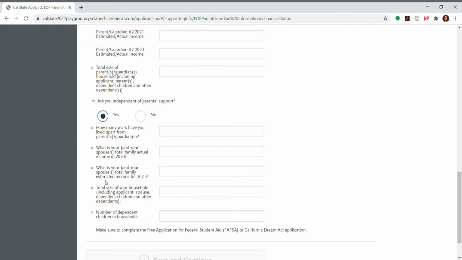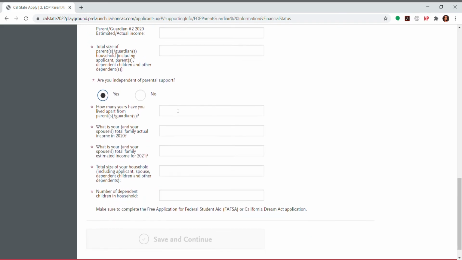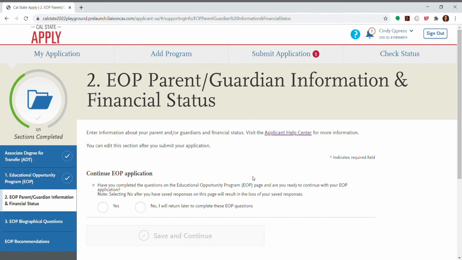And it's just going to have some follow-up questions. So how many years have you been living apart from your parent or guardians? What is your personal income for 2020? What is your estimated income for 2021? What's the size of your household, which includes yourself, your spouse, and any dependents, and the number of dependent children living in your household? The next section is EOP Biographical Questions.